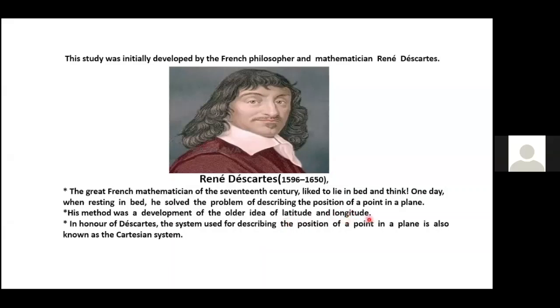These words you have used in social science, children. Yes, ma'am. Latitude and longitude. In honor of Descartes, the system used for describing the position of a point in a plane is also known as the Cartesian system. So I'll explain the meaning of that.